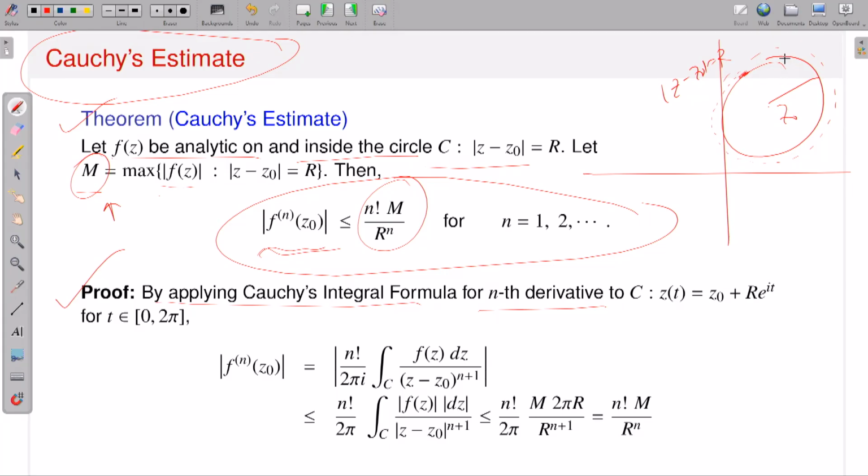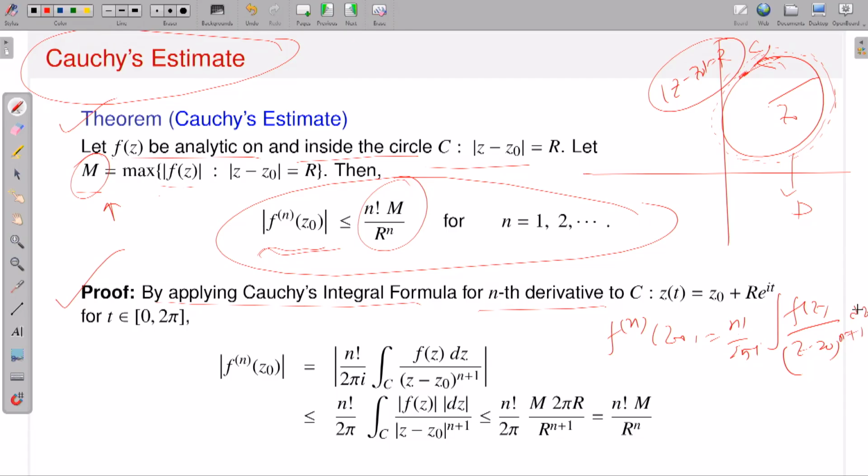So if I do that, since my function is analytic on C, you can have a small expansion around where my function is also analytic. And if I consider this as my domain, where my contour C is |z minus z0| equals r, on that contour which is sitting inside my domain, z0 is interior, and therefore I can apply what is called Cauchy's integral formula for nth derivatives. So I can write the expression of the nth derivative of f at z0, which is factorial n divided by 2 pi i, integral of f(z) divided by (z minus z0) to the power n plus 1 times dz.